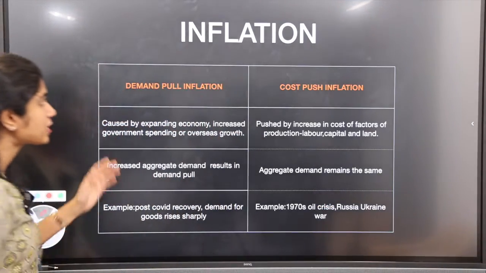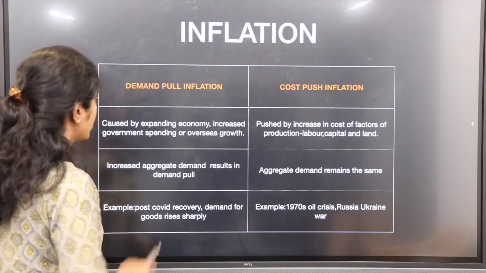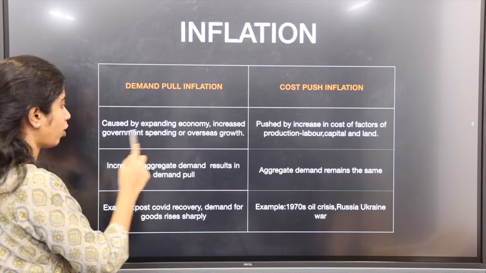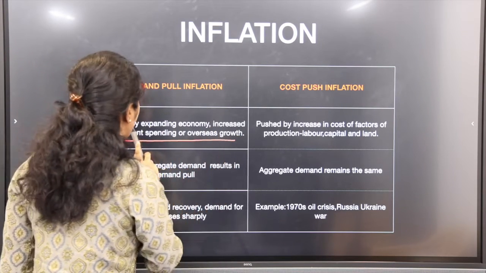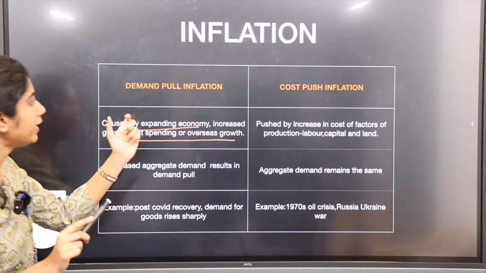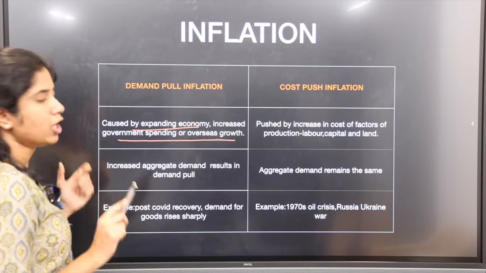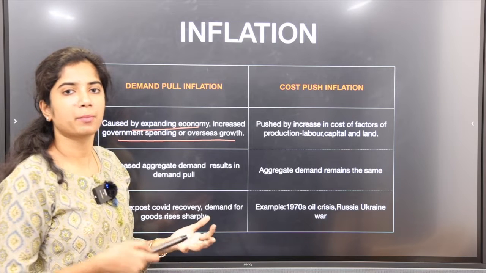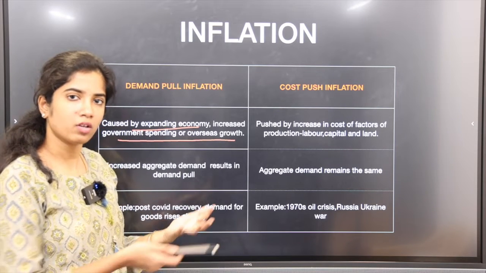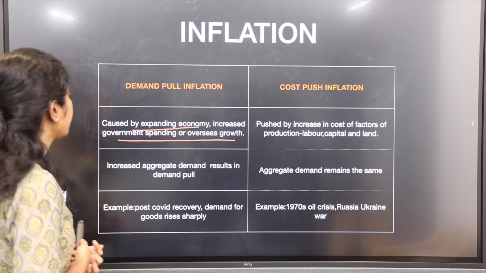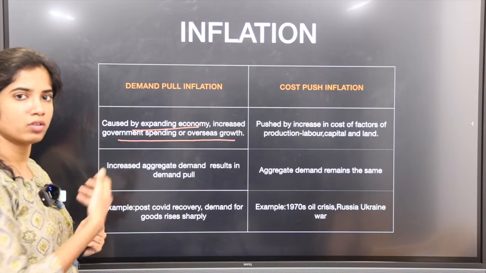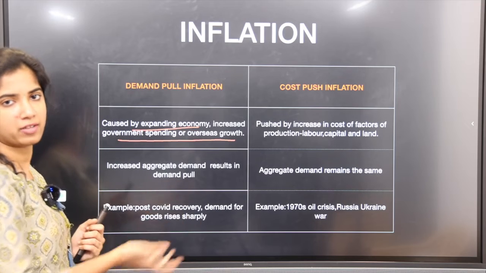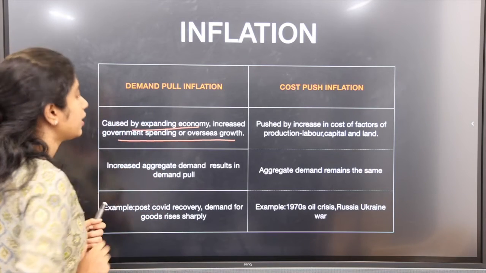Now we'll see the difference between demand pull and cost push. Demand pull is caused by expanding economy, increased government spending or overseas growth. They are telling why this increase in demand happens. As the economy grows, many are getting jobs, they are earning more, eventually the demand increases. And if government is also spending more, you'll have more money in hand, so you'll go to buy some product. Then also this demand will increase.